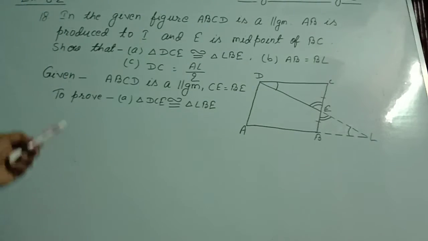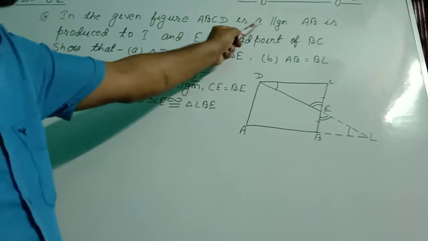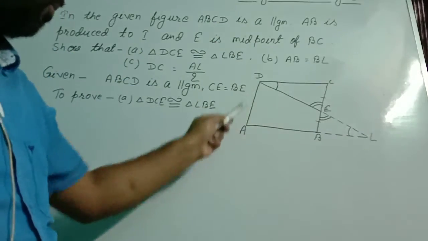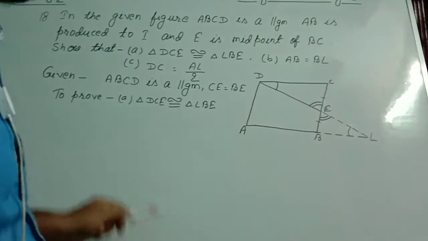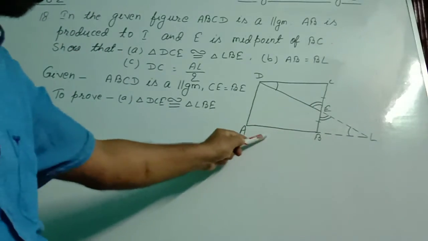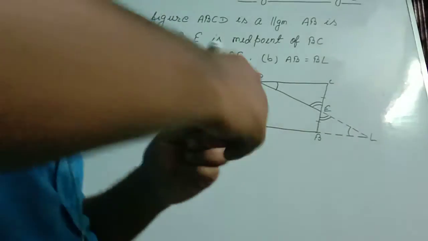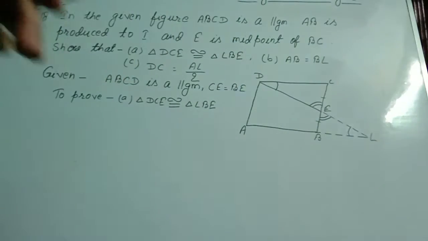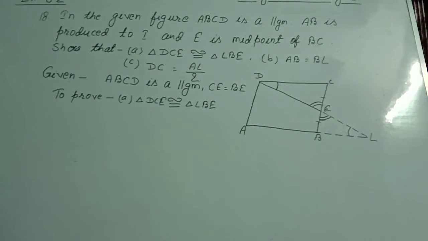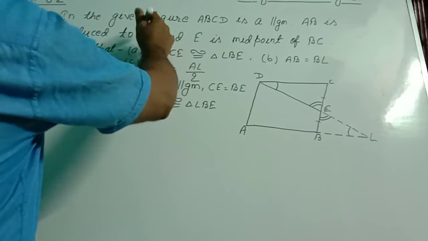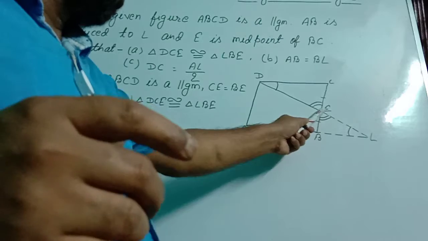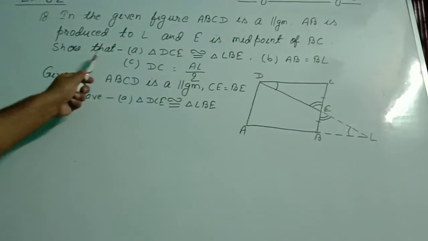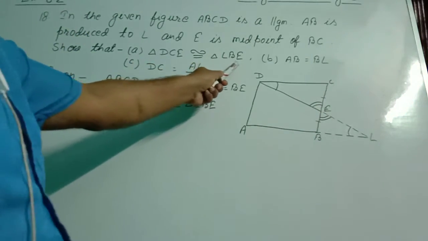Now in question number 18, in the given figure ABCD is a parallelogram. This line is parallel to this line and this line is parallel to this line. AB is produced to L, not I. AB is produced to L. And E is the midpoint of BC, so that triangle DCE is congruent to triangle LBE.